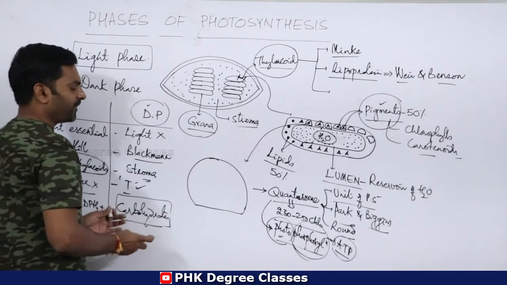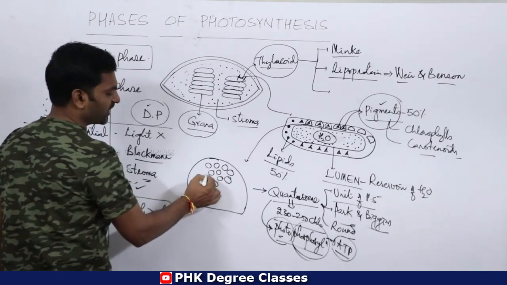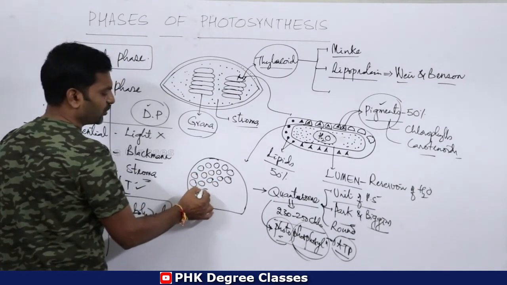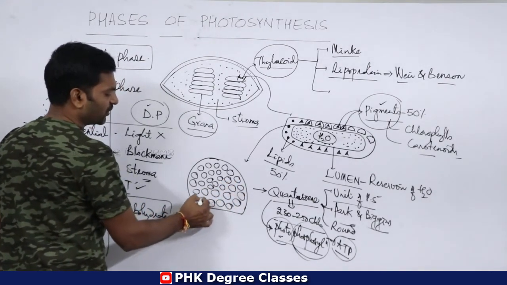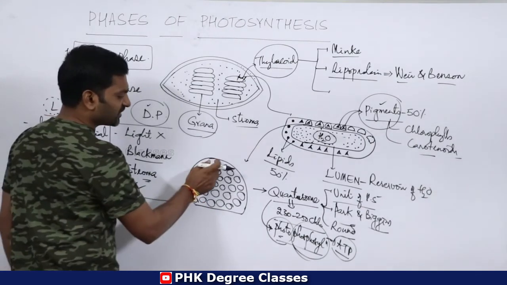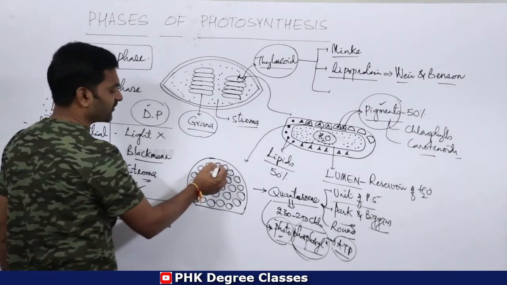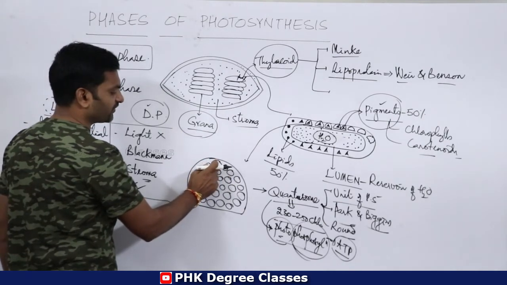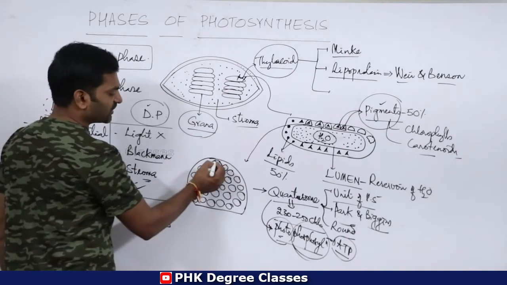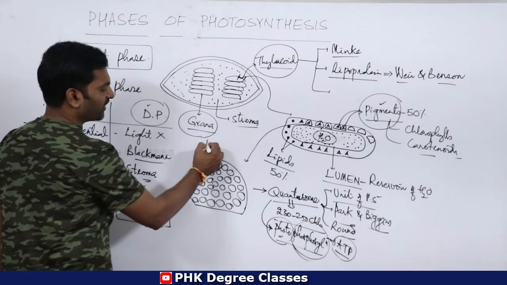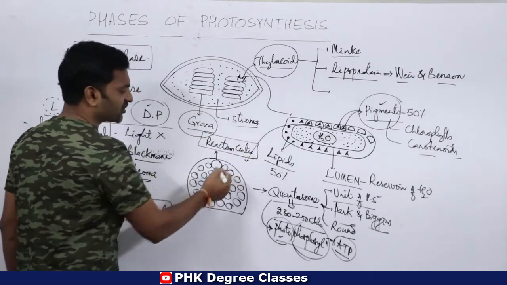Clear? So for example, these are the chlorophyll molecules. These are all the chlorophyll molecules. Around 230 to 250 chlorophyll molecules are present inside the quantosome. These are all chlorophyll molecules. Clear? So one particular chlorophyll molecule, apart from all the 230 to 250 chlorophyll molecules, is more active when compared to the other chlorophyll molecules. This active chlorophyll molecule can be called the reaction center. That is what? Reaction center.